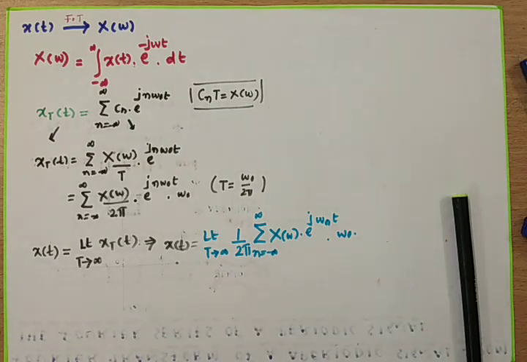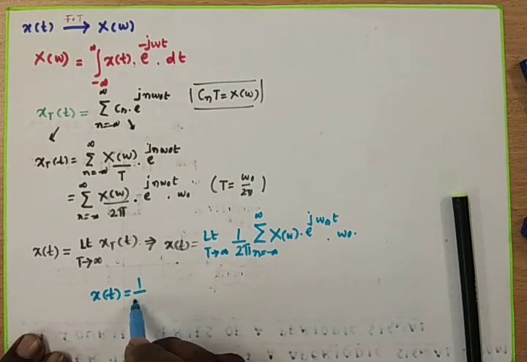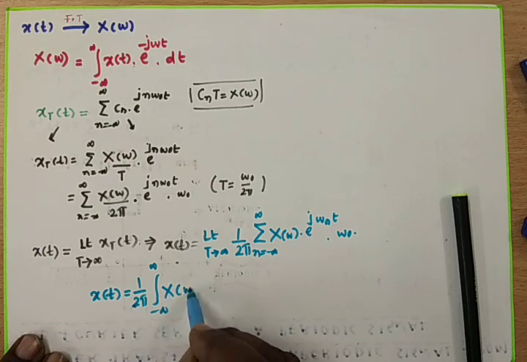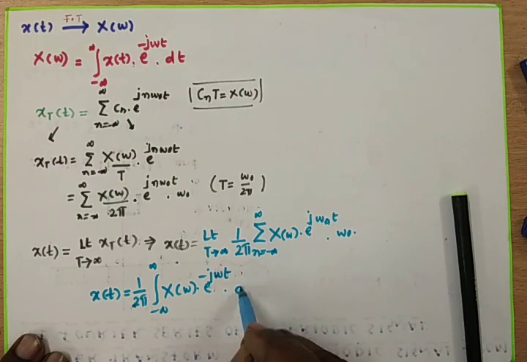Here, as T tends to infinity, omega naught, which is equal to 2 pi by T, becomes infinitesimally small, so that it may be represented by d omega. Also the summation becomes the integration, so that we have x of t equal to 1 by 2 pi, integral minus infinity to plus infinity x of omega into e to the power of j omega t into d omega.